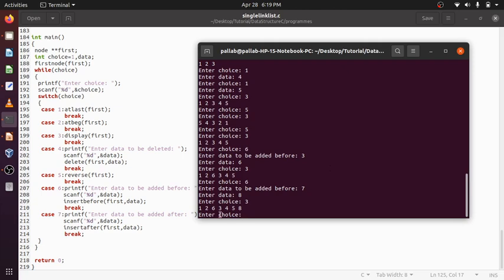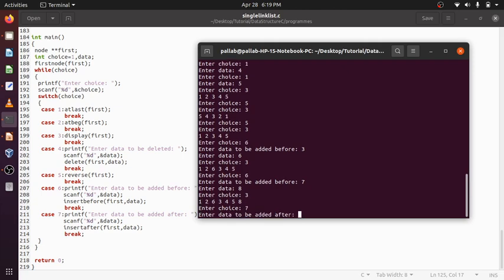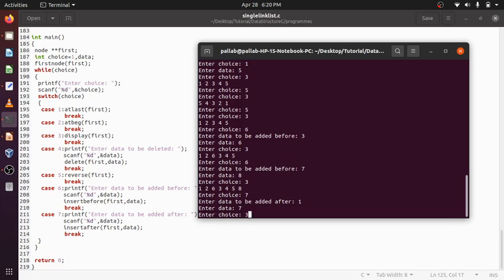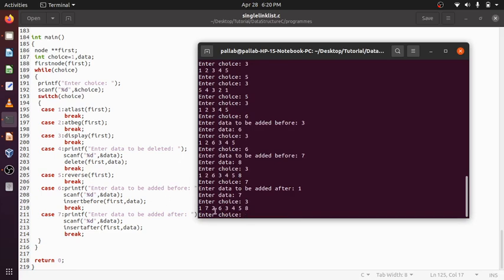Suppose after 1 I want to insert something, 7, after 1, value is suppose 7, 172. And if it is not found, then